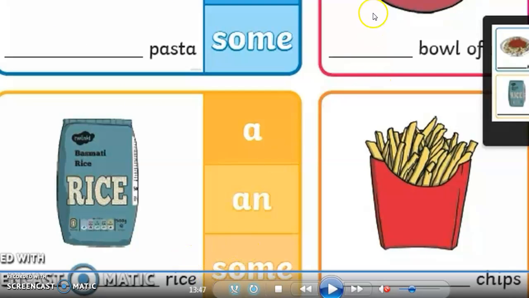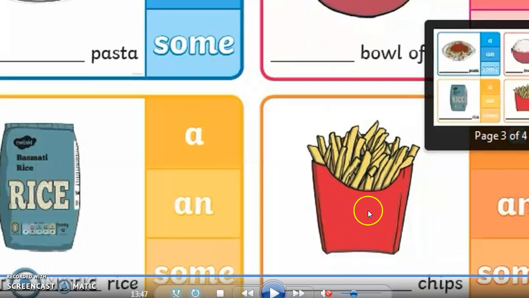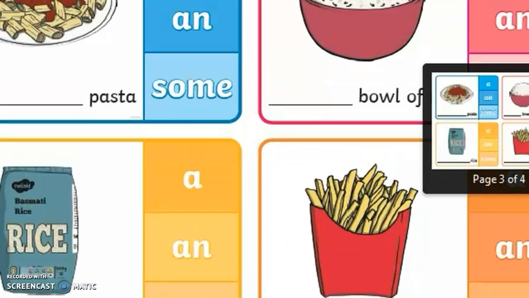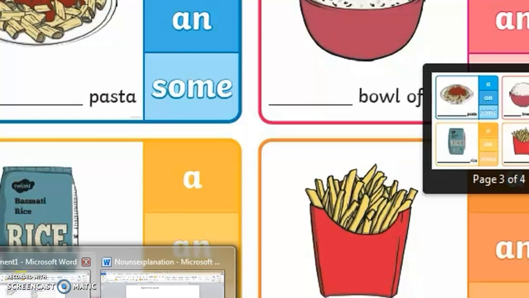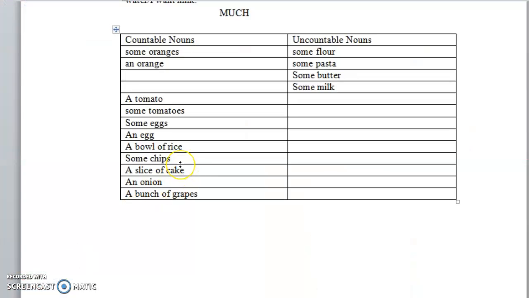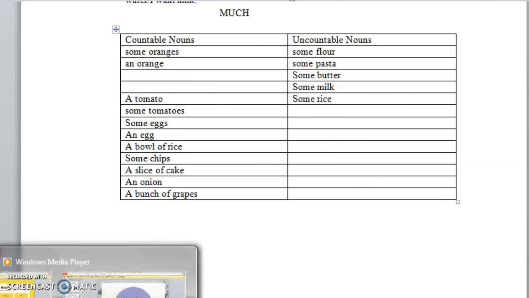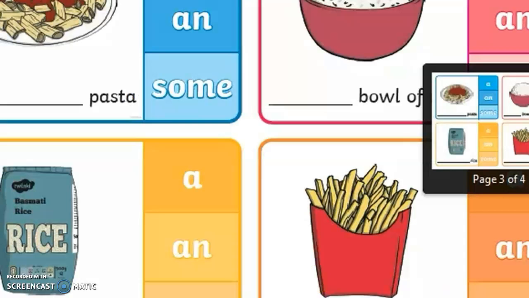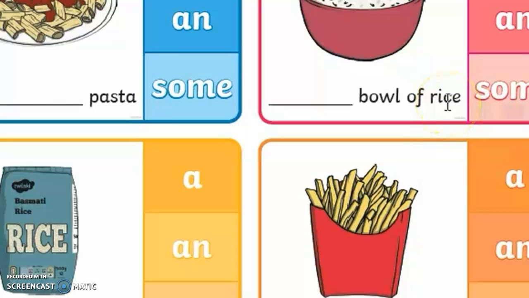So some rice, and some chips because it's plural. And since it's plural, yani it's countable. Everything which can be changed into plural is countable. So we have some chips, we have some rice. I have to add it here. Okay. And here we go. The last one for real.